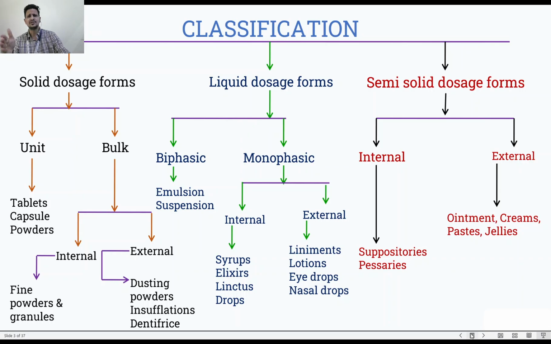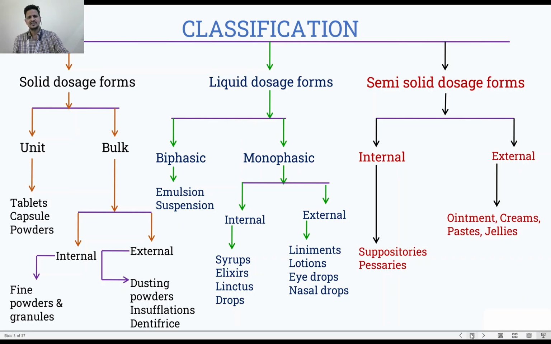Next classification is liquid dosage form. That means the dosage forms which are in liquid form. Liquid forms like what? The paracetamol syrup that we take, or the lotion that we apply to our body. All these are types of liquid dosage form. This liquid dosage form is further classified as monophasic and biphasic. Now what is monophasic and what is biphasic?